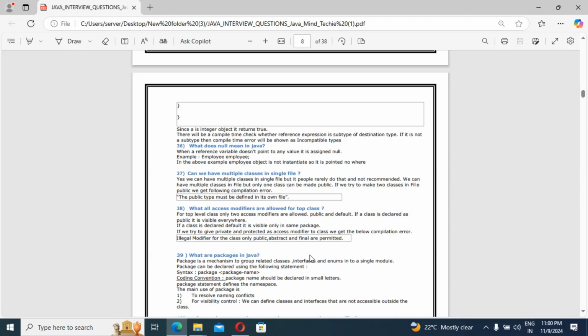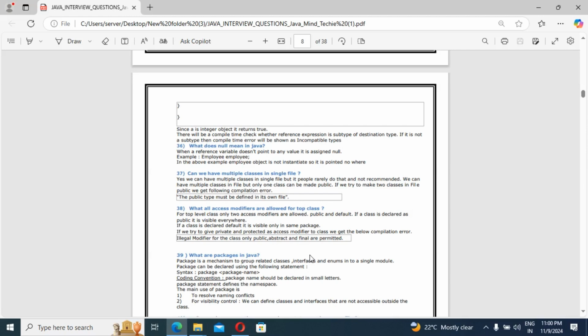What access modifiers are allowed for a top-level class? For a top-level class, two access modifiers are generally allowed: public and default. If a class is declared public, it is visible to everyone. If a class is declared default, it is visible only in the same package, not in other packages.